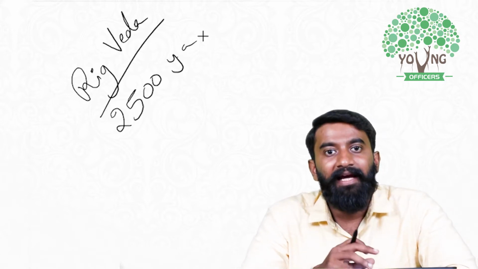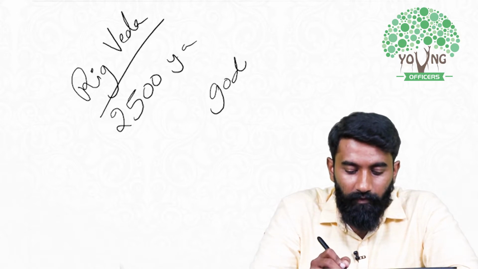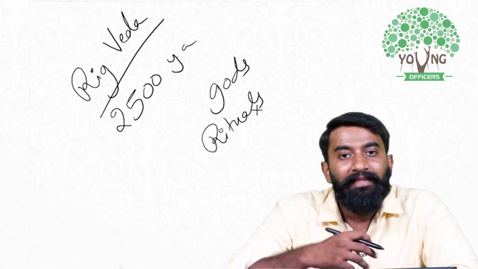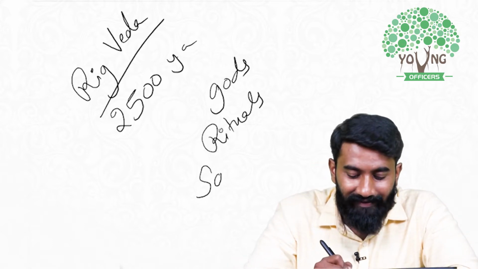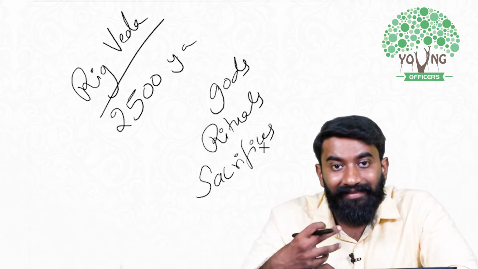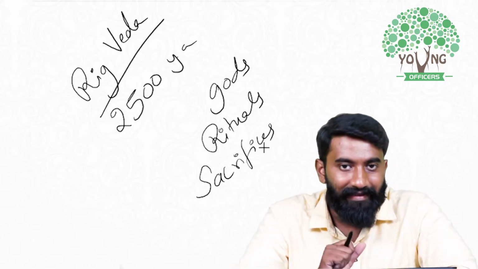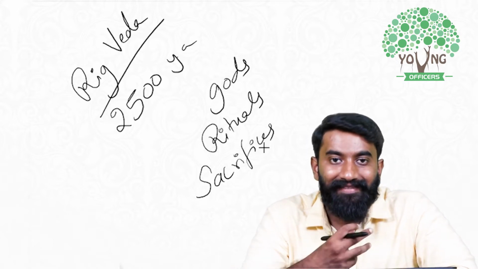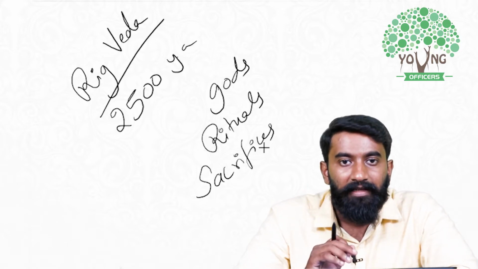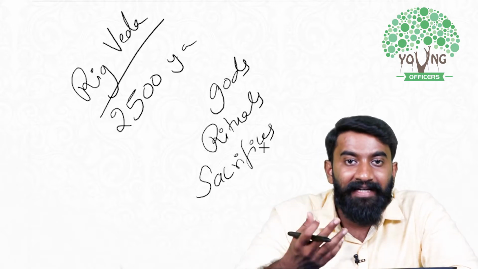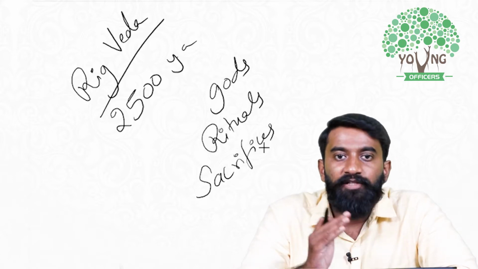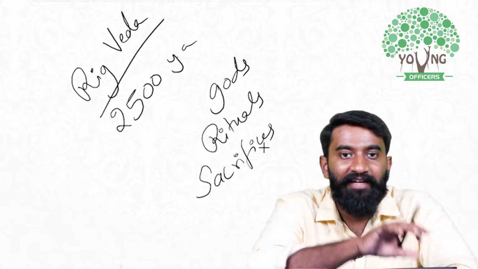So in this book, what do they describe? They describe the different gods, they describe the different rituals, they describe the different sacrifices. Because of these details present in this text called Rig Veda, we are able to understand how ancient Indians worshipped different gods, how they performed the different rituals and sacrifices, meaning yajna. These kinds of details we get to learn from Rig Veda.